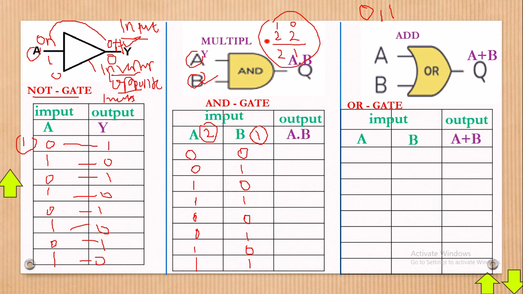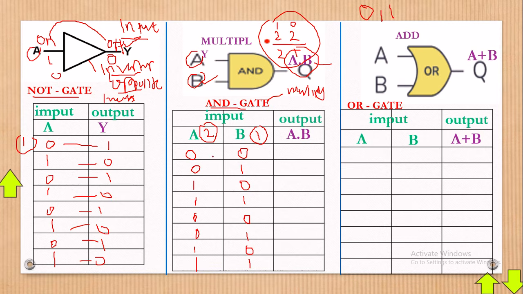Now, what should we know about the AND gate? With AND gates, to get the product, you just multiply. This is the Boolean expression: to get the output of the AND gate, you must multiply or dot the 2 values.